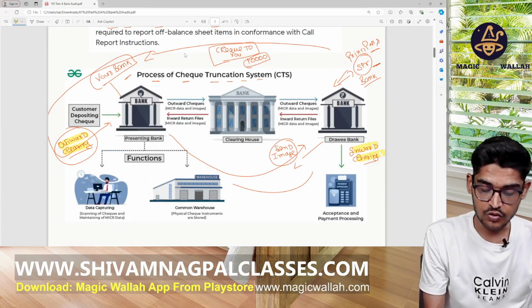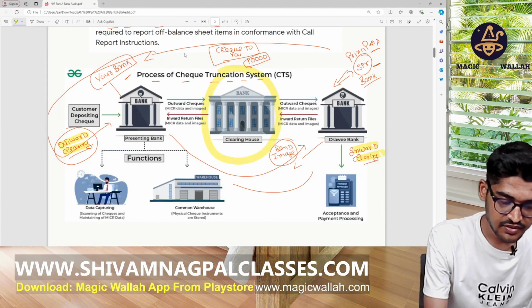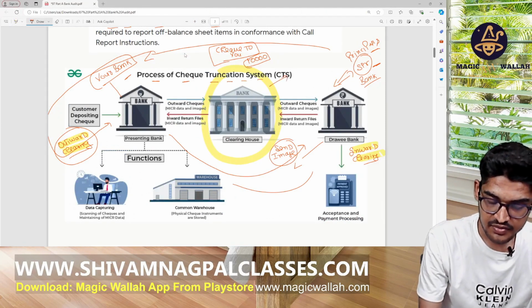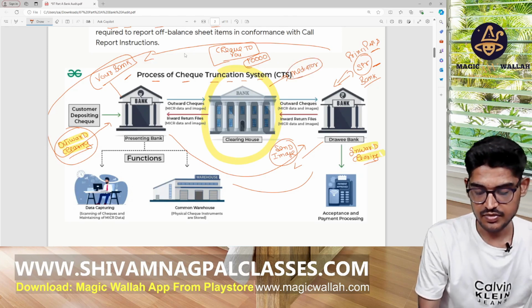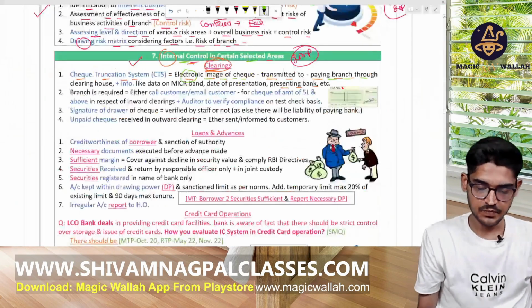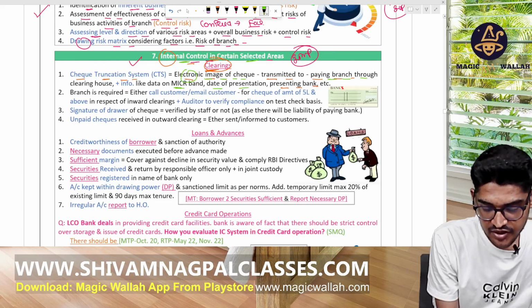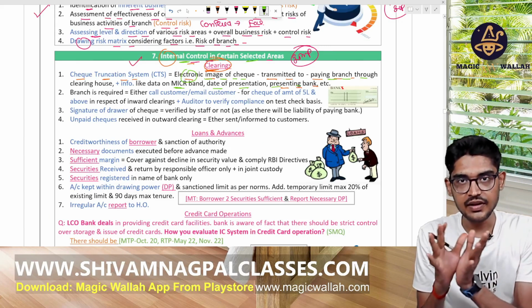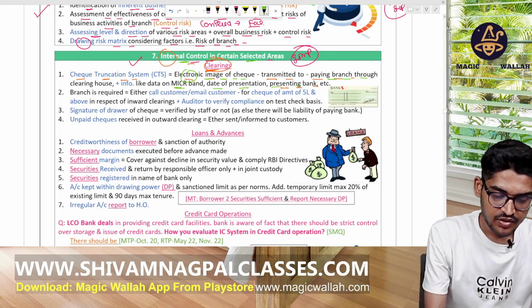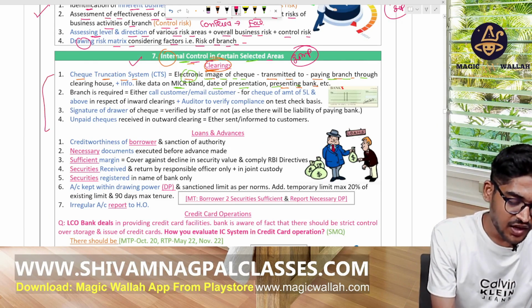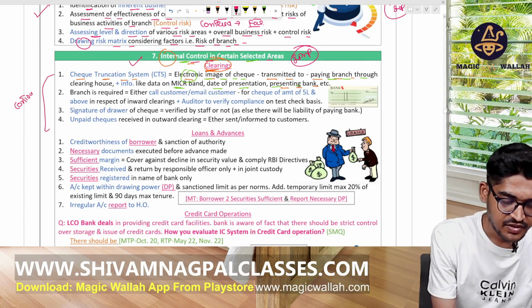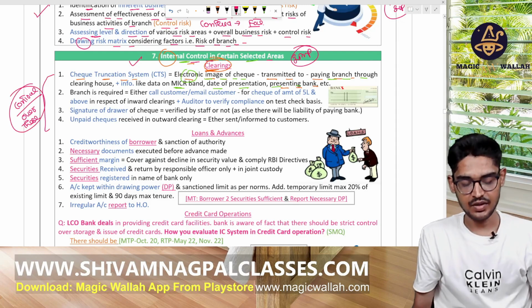The clearing house is a mediator. Also the MICR band, date of presentation and this data, for clearing that cheque. We have to check the control over this.